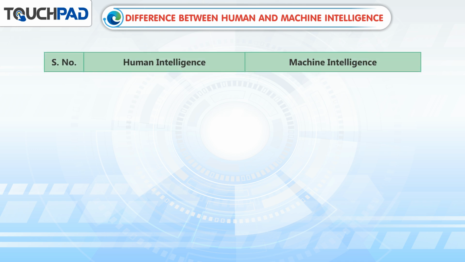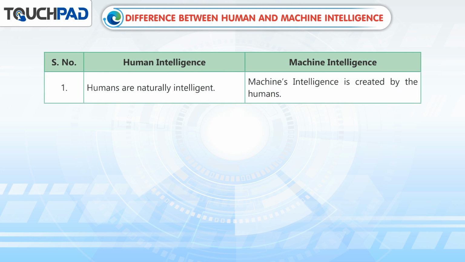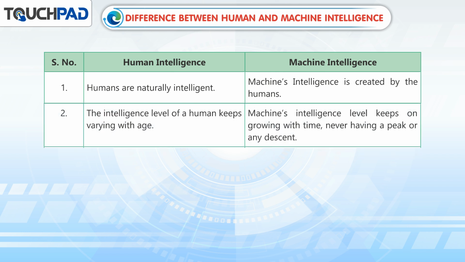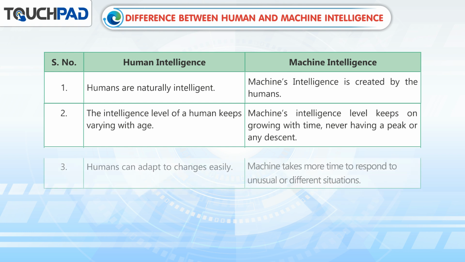Serial number: Human intelligence, machine intelligence. 1. Humans are naturally intelligent. Machines' intelligence is created by humans. 2. The intelligence level of a human keeps varying with age. Machines' intelligence level keeps on growing with time, never having a peak or any descent.